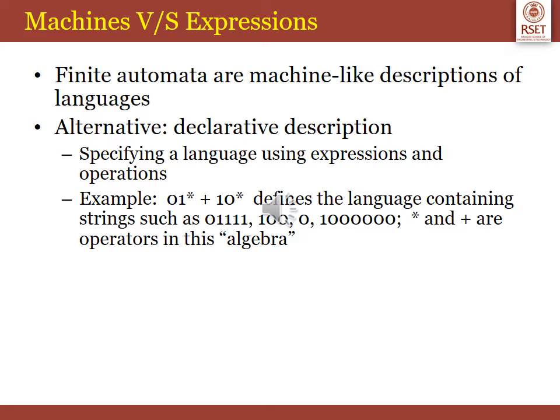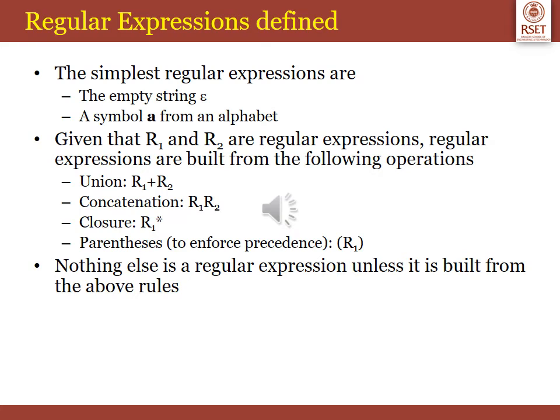That is, we are trying to specify the language supported by the finite automata, which is called the regular language. To specify the regular language, we use regular expressions, which consist of the simplest expressions and related operations. To define a regular expression, the simplest regular expressions are the empty string and the symbol A from an alphabet set. So if we have two regular expressions, say represented by R1 and R2, we can build a regular expression using the operations defined as union, concatenation, closure and also parentheses, which enforce precedence.